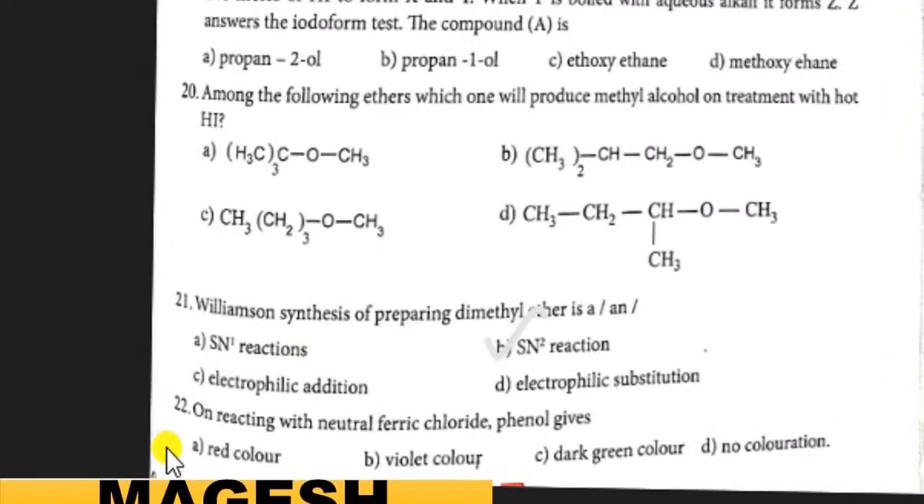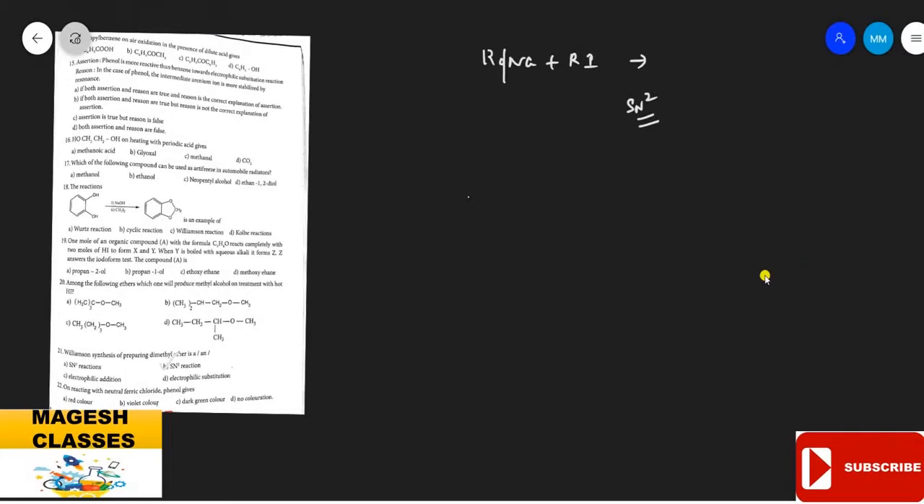Then question number 22. On reacting with neutral ferric chloride, phenol gives. It is a test for phenol. Phenol with neutral ferric chloride gives the characteristic violet coloration. So this violet coloration gives the idea that the given compound is phenol. So our answer is B. It is also a direct question.